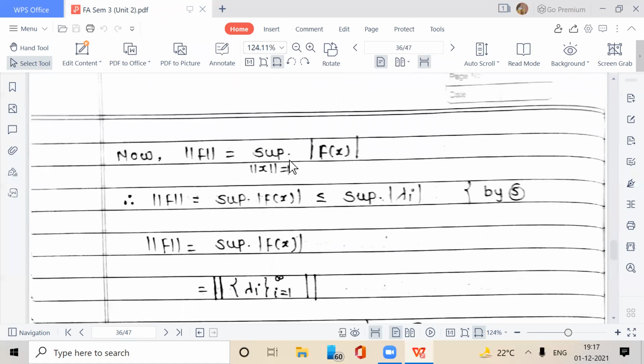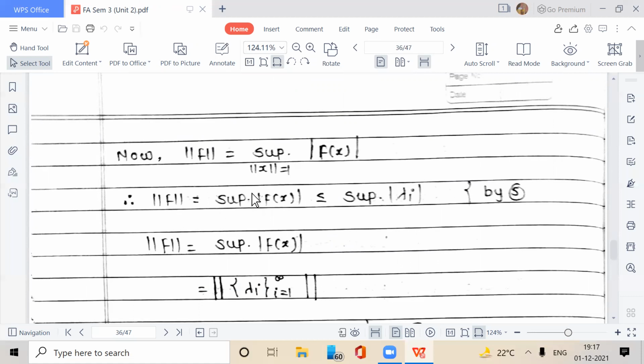Now, norm of f is equal to the supremum over x, where norm of x is equal to 1, of mod of f of x. This is by the definition of dual space.